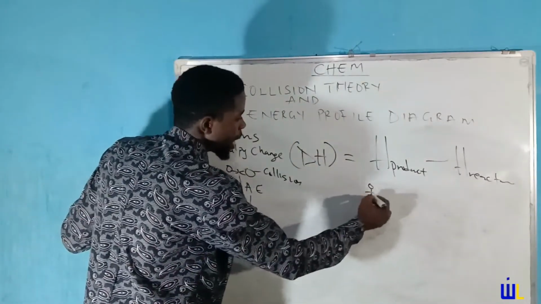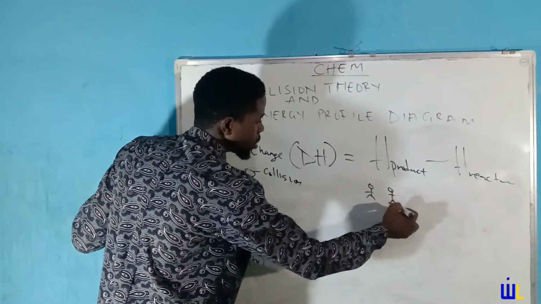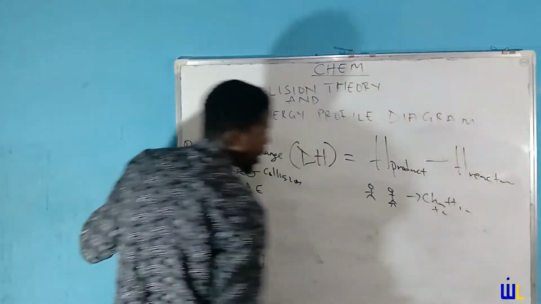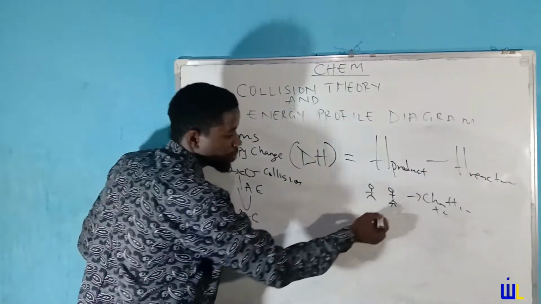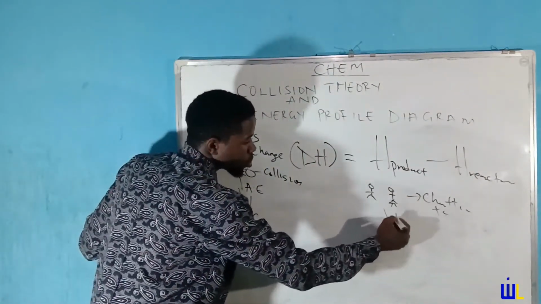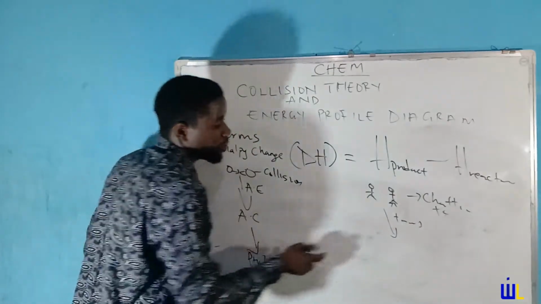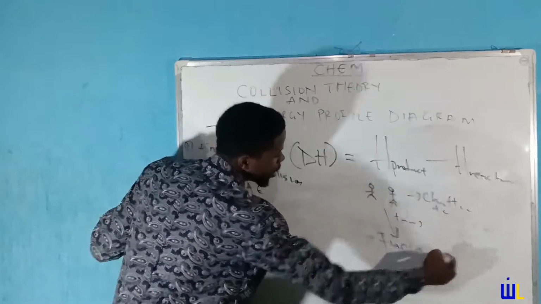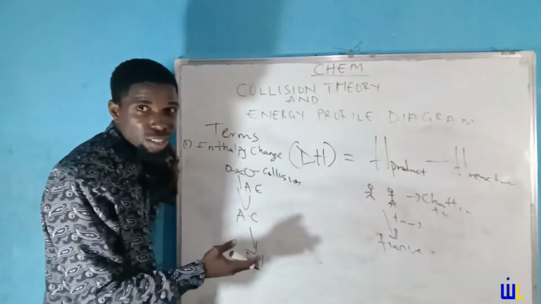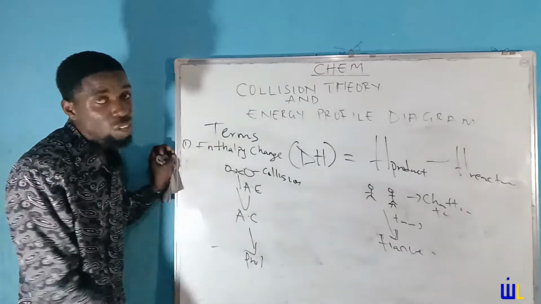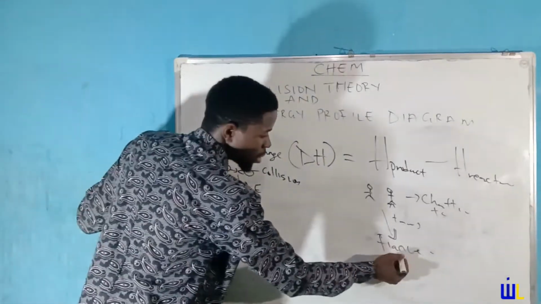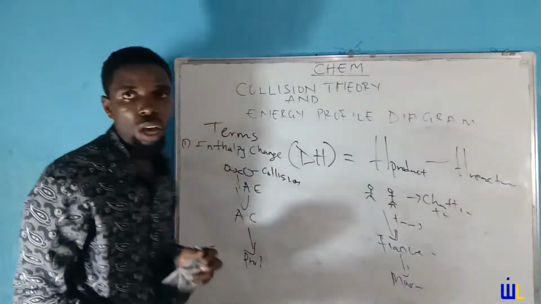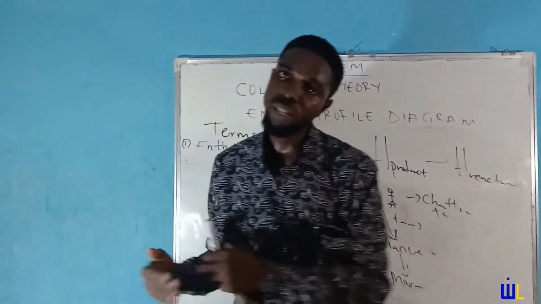For humans, the young guy starts by chatting or talking, and after that they start building trust, which is the activation energy, and after they build trust, there's a proposal, and they are now at the fiancé level. Remember, as a fiancé, you are not married, so as an activated complex, you are not yet a product. It is a transient state. After the fiancé, we now talk about the marriage.